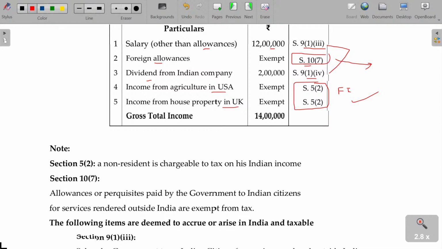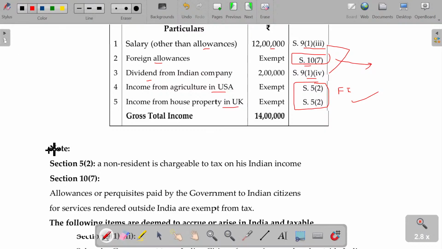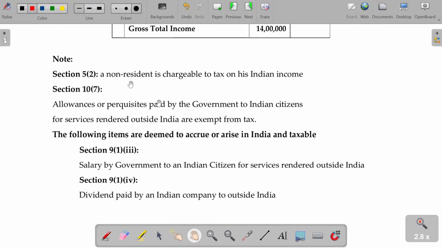Clear? Section 10 is all about your allowance exemptions only, where section 10 clause 7 deals with the allowances payable to the Indian citizen payable outside India by the government of India, right? Hope the note is given in detail here. Section 5 clause 2, non-resident is chargeable to tax on his Indian income only, as this is being the foreign income not taxable. Section 10 clause 7, allowances or perquisites paid by the government to Indian citizen for services rendered outside India are exempt from tax.